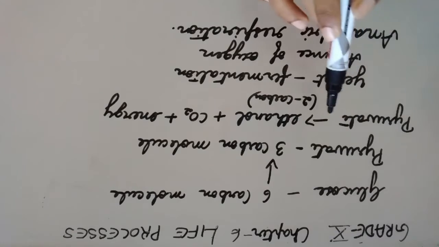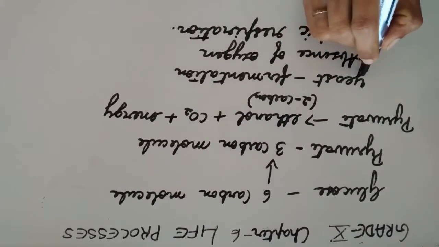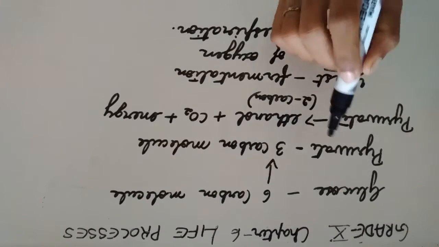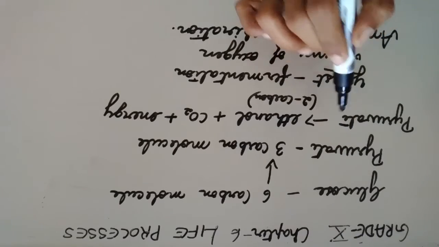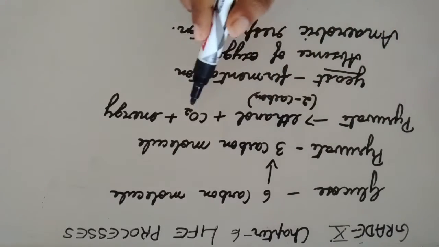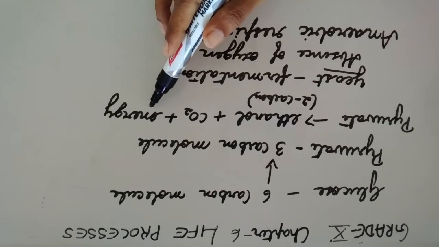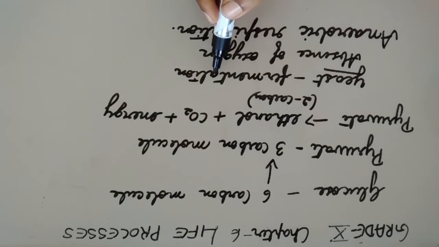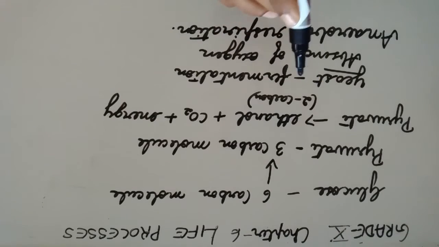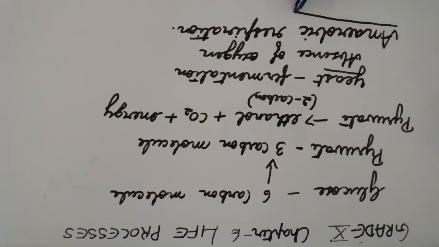In the yeast, the pyruvate is then converted to ethanol, carbon dioxide, and energy is produced. That is the process of fermentation in the yeast, and this process takes place in the absence of oxygen, which is called anaerobic respiration. Is this clear, students? Yes.